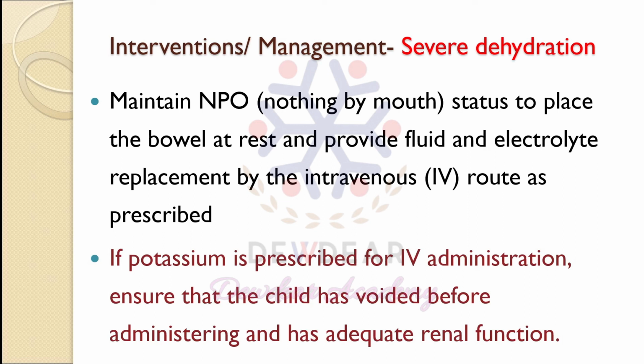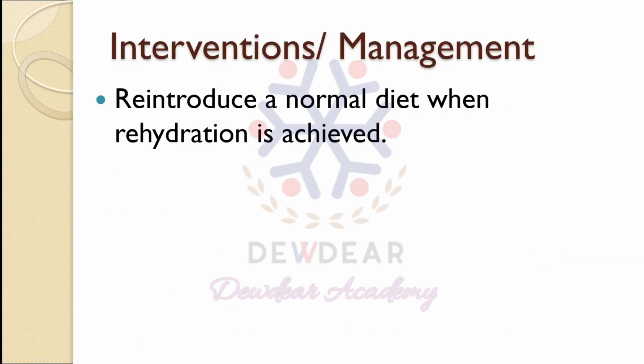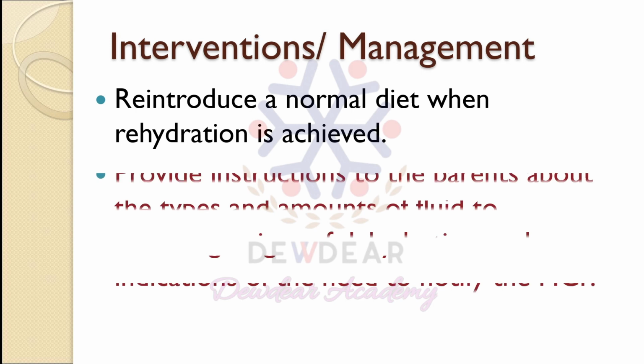If potassium is prescribed for IV administration, ensure that the child has voided before administering and has adequate renal function. Then reintroduce a normal diet when rehydration is achieved.